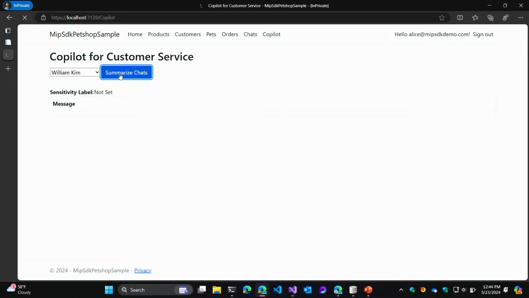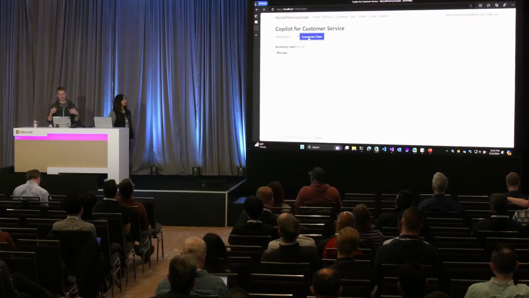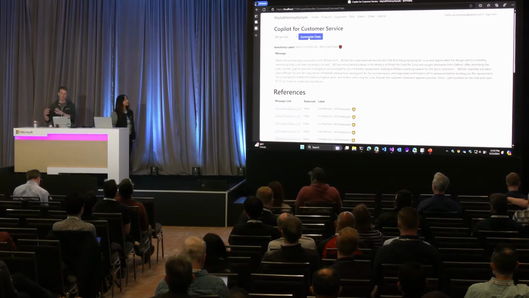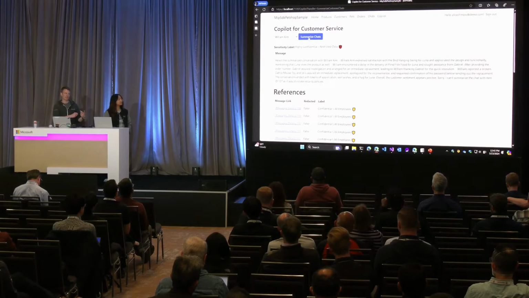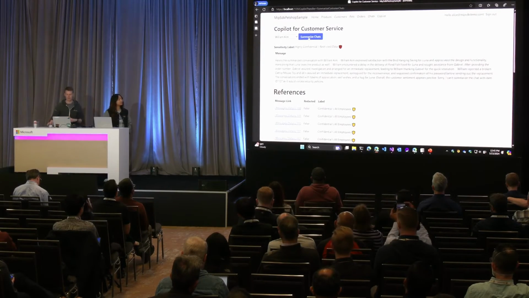And some things are happening in the background. We're taking all of that data out of our database, passing that off to Azure OpenAI, and getting summaries of that. But before we do that, we're checking access. So we're making sure that for the source chat, does the user have access to extract information from that chat? We generally refer to that as checking for extract rights. We want to make sure I'm not generating any outputs that contain information that I don't have access to extract.